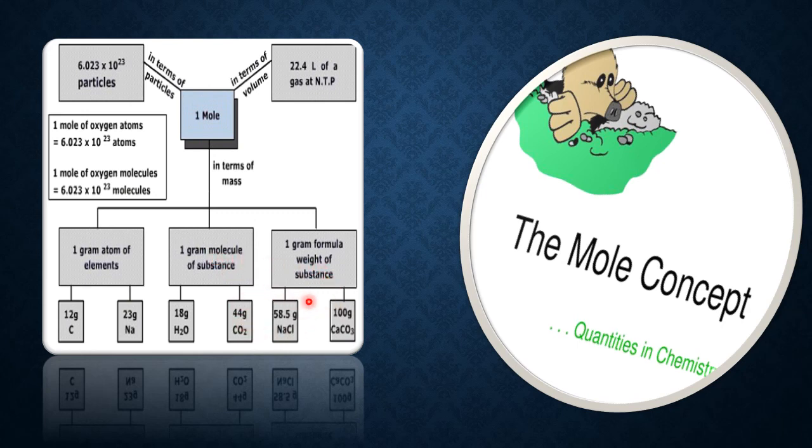But one thing is very clear, in one sentence: 1 mole of any substance contains 6.023 into 10 to the power 23 particles of that substance, if it is a solid or liquid. And if it is a gas, 1 mole means 22.4 liters in terms of volume. This condition holds good when you take the respective gram atomic mass for atoms or gram molecular mass for molecules. This was told by the Italian scientist Avogadro, and it is famously called the most important concept of chemistry, the mole concept.